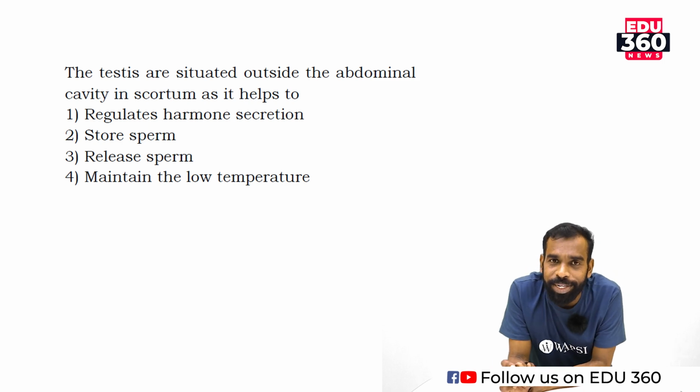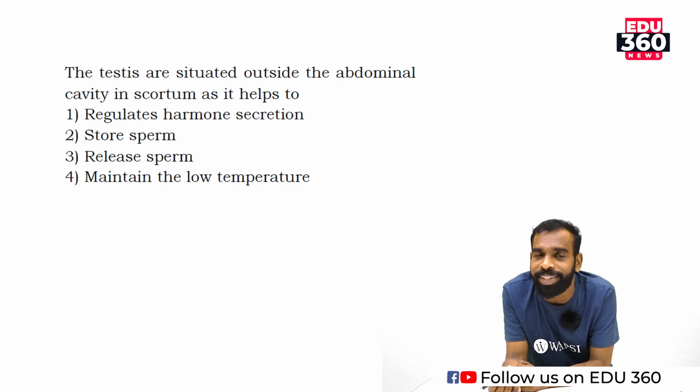So, spermatogenesis process is taking place inside the seminiferous tubule. Seminiferous tubule is the part of testis. In each testis there are 250 compartments. So, testes are located outside the abdominal cavity within a sac-like structure, that sac-like structure is called scrotum.